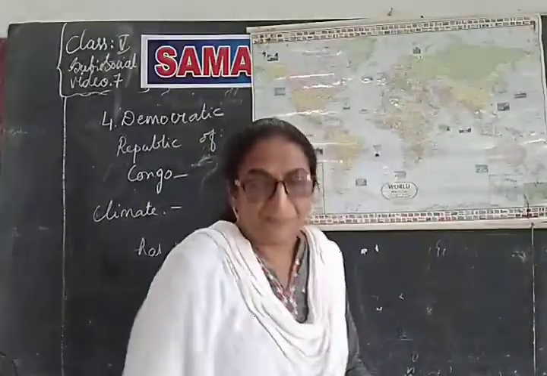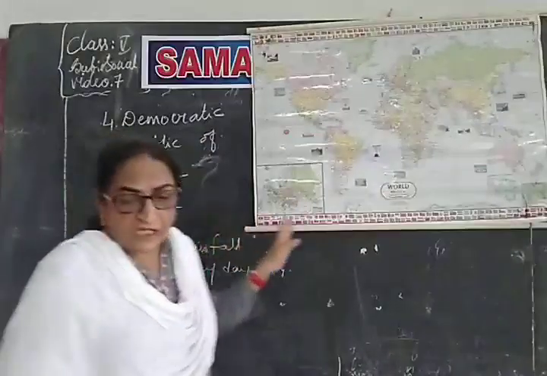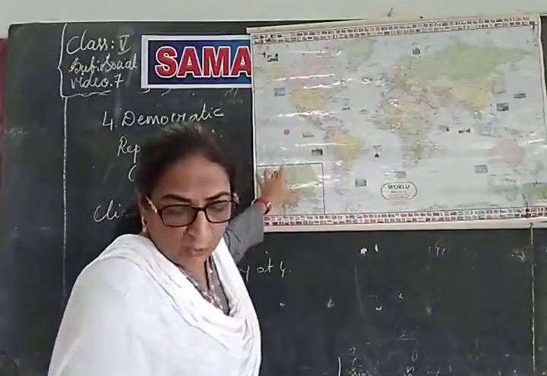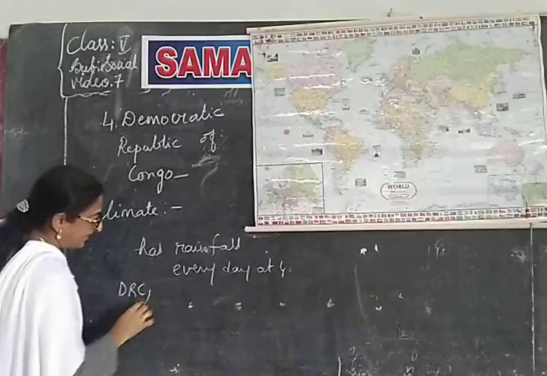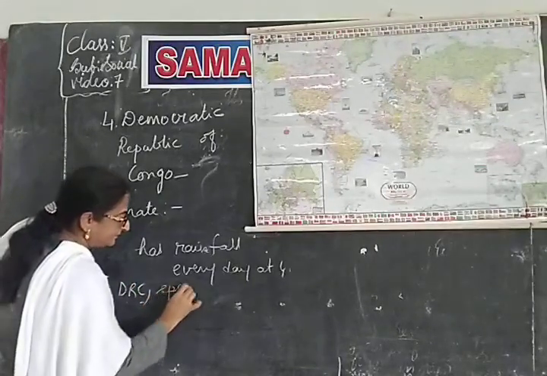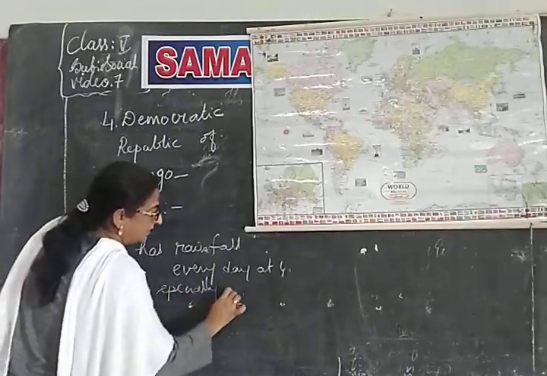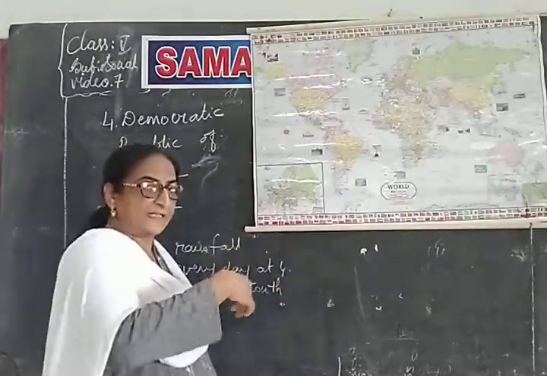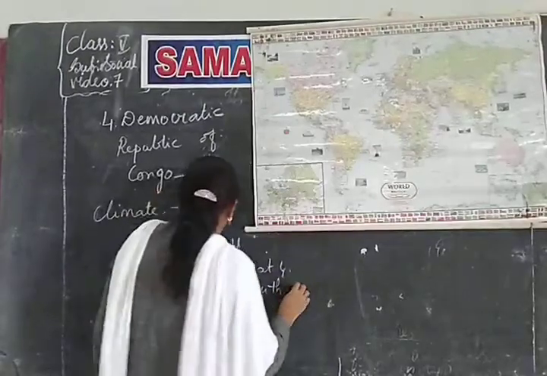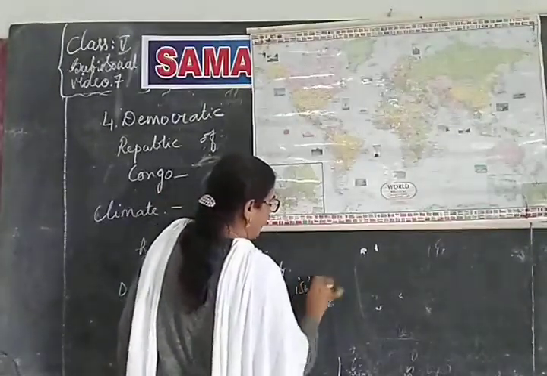The next is, in some parts of DRC, especially in the south, there is not much rainfall. In the southern parts of DRC, there isn't much rainfall.